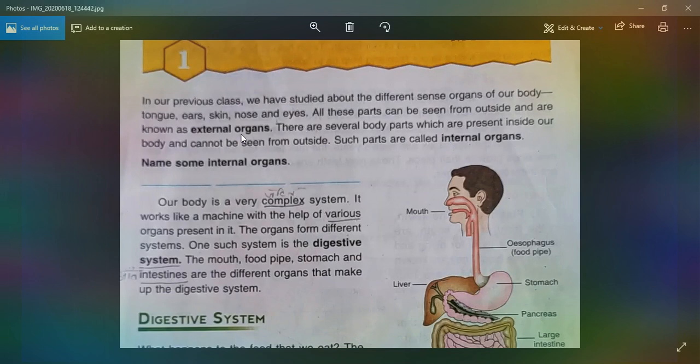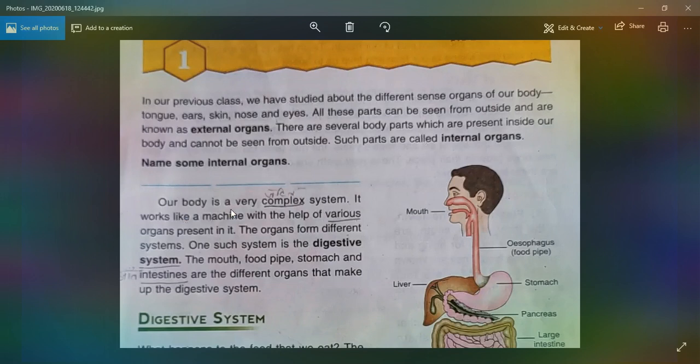External means which can be seen from outside, like nose, ears, mouth, legs, hands, and many more. So these are called external organs. Some organs are internal organs, which cannot be seen from outside. They are inside our body. They are the brain, lungs, stomach, heart, and many more.